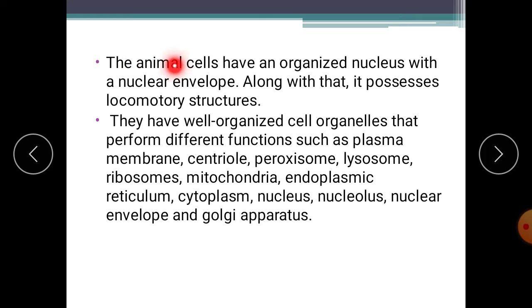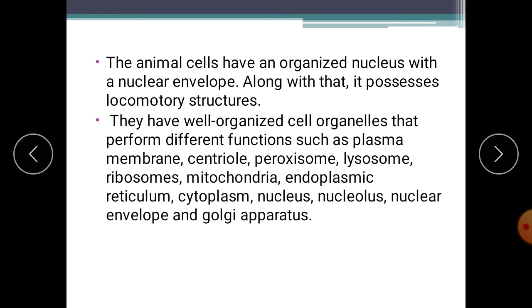Next, the animal cell has an organized nucleus with a nuclear envelope. A well organized nucleus is present, and this nucleus is enveloped by the nuclear envelope. Along with that, it possesses locomotor structures also.